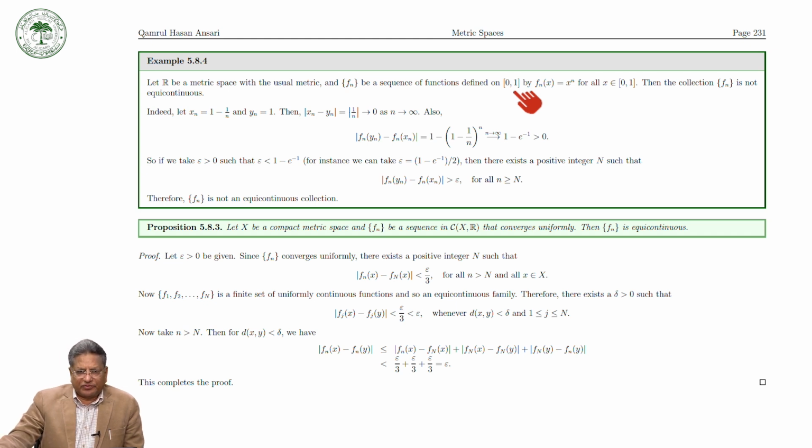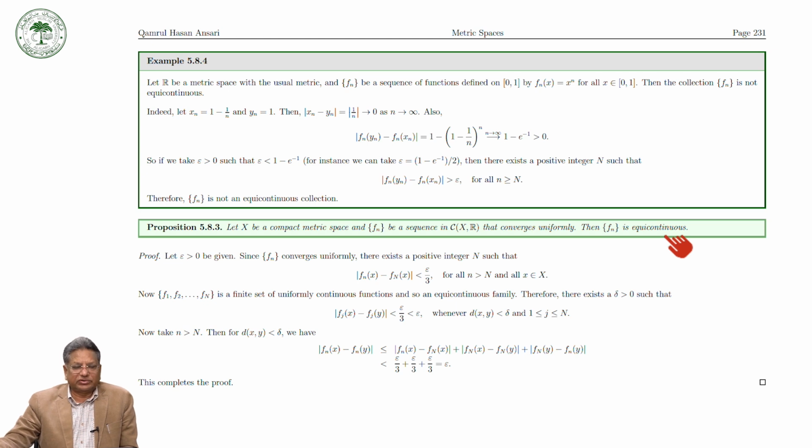Consider a family of functions Fn in C(X, R), the family of continuous functions from a compact space X to R. That is to say, Fn is a collection of real valued functions defined on a compact set X. If this sequence converges uniformly, then this family Fn is equicontinuous.